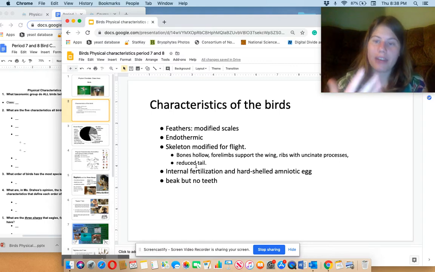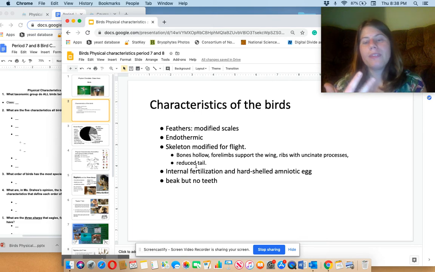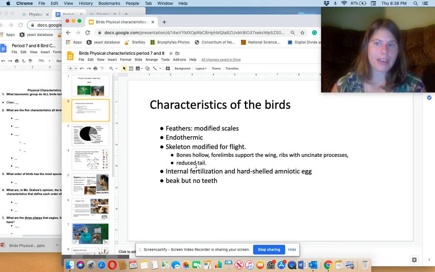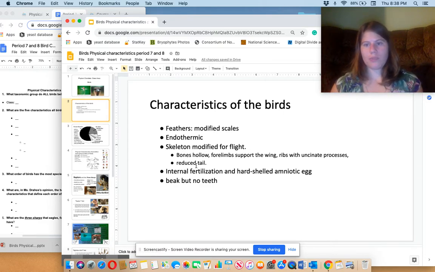And reduced tail. So that reduced tail, unlike a lizard's tail, which is bony and muscly all to the very end, a reduced tail means it's feathery. It starts becoming feathers entirely right at the very beginning. So birds don't have the skeleton of their tail going all the way out like lizards do. Okay, because lizards and birds are the most related. They diverged more recently than other things, and birds did.